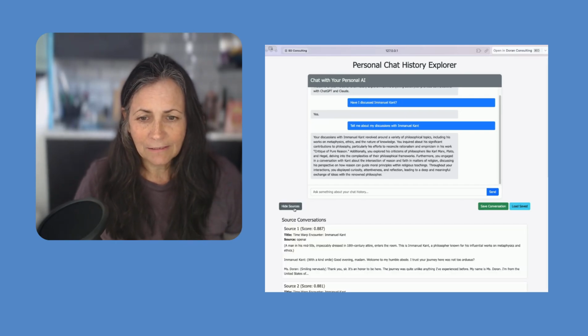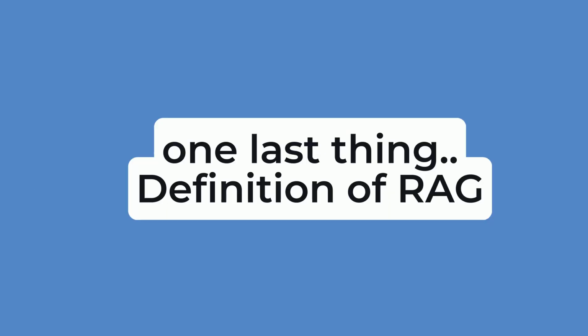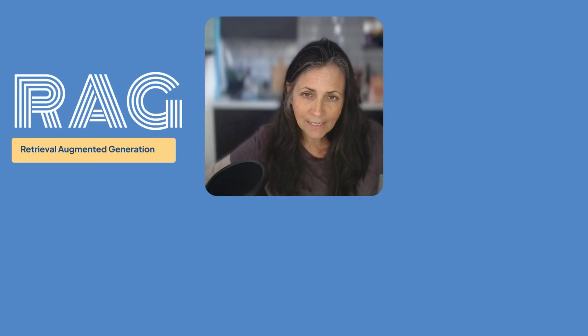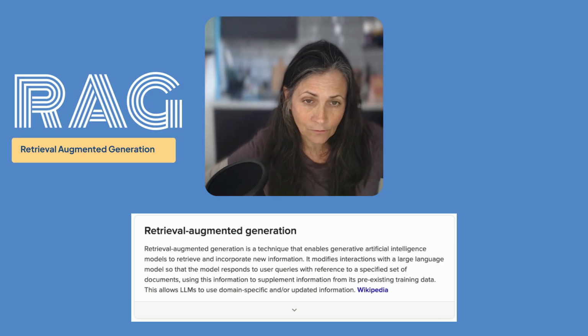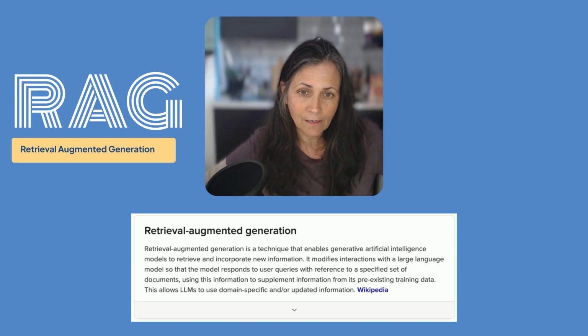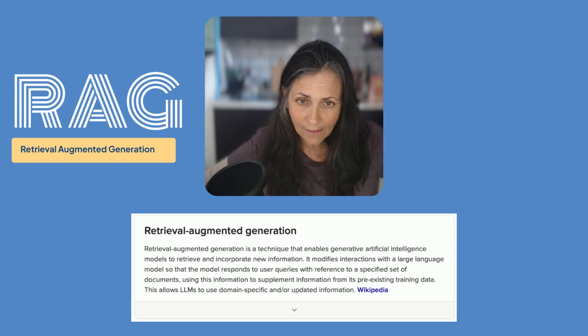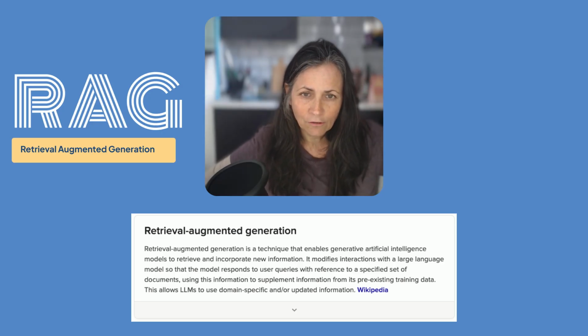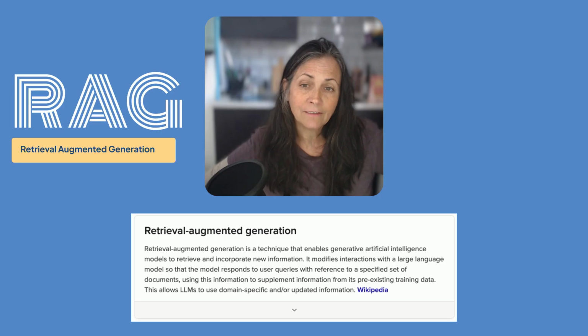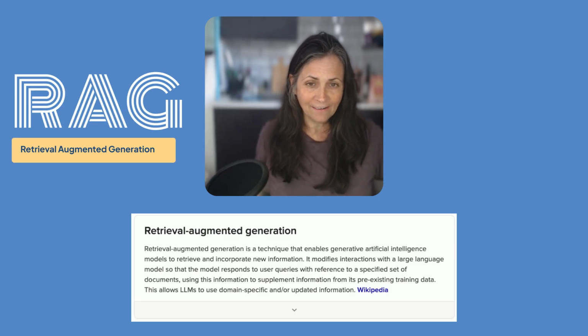So let's see what else. I think that's good. I think that's basically it. So if you want to try this yourself and learn about what RAG is, so RAG, just very simply, it's taking other information in addition to what the model that you're about to use has been trained on. So that can be documents. In this case, it was my chat histories. And then it is, for lack of a technical term, smushing it together and providing a generative answer for you from that added data.